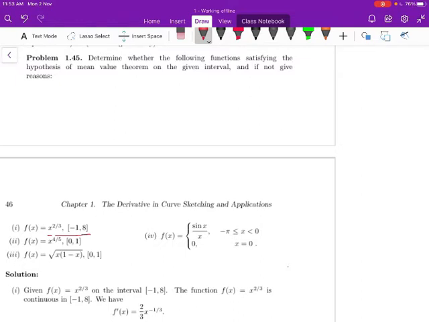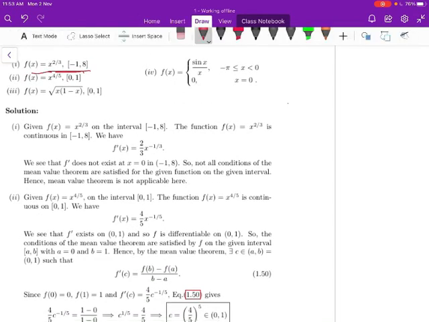Determine whether the following functions satisfy the hypothesis of the Mean Value theorem on the given interval, and if not, give the reason. Let us take the first problem. Let f(x) equal x to the power of 2 by 3 for the interval minus 1 comma 8.